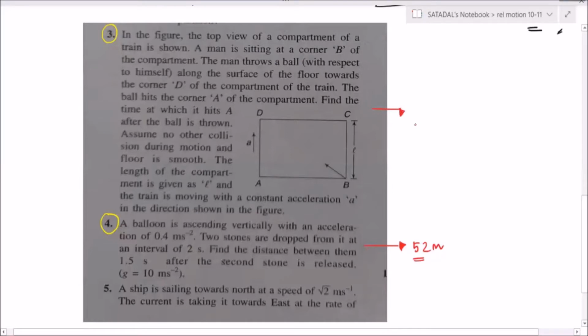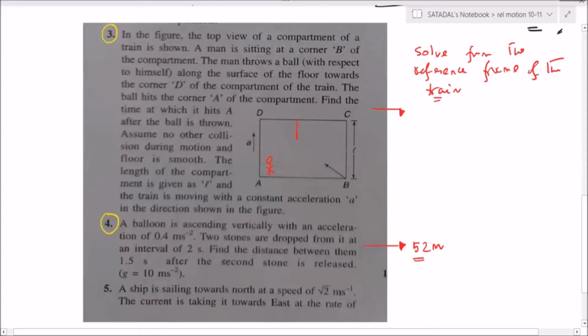See, this question number 3, solve from the reference frame of the train. That is the idea. Let a person stand there. So what you will see, the train is moving in the upward direction, no?